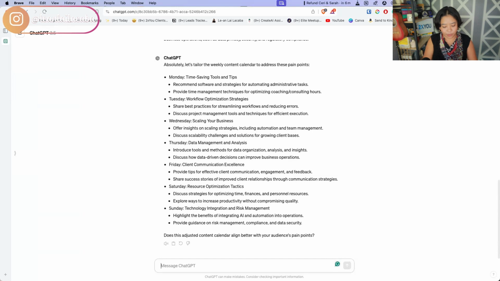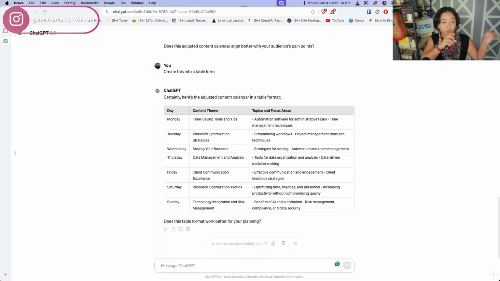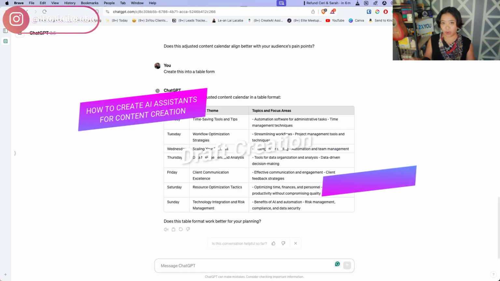So the cool thing is you can also create this into a table form. So now, again, you're already getting a pretty good way for you to start creating this content using ChatGPT. That's the first thing. It's just your content calendar. And the next thing is you can even ask it to start creating the draft for the content for you.